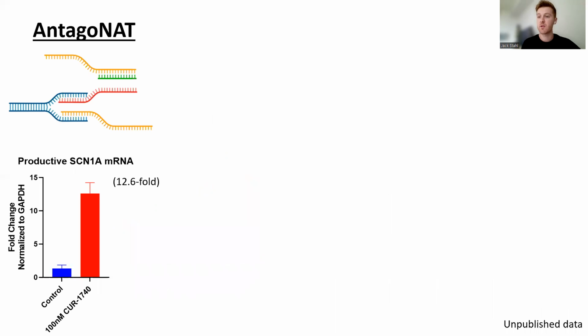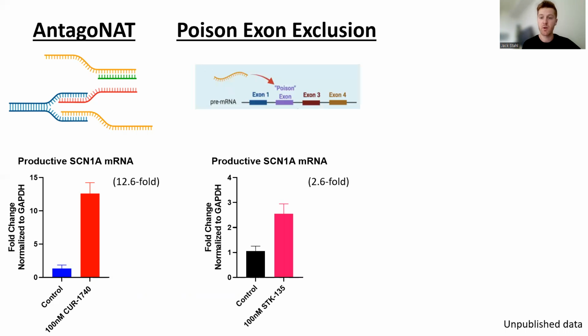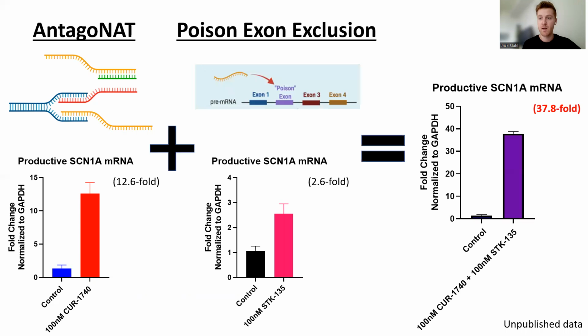In an experiment using 100 nanomolar of SCN1A antagoNAT in combination with 100 nanomolar of SCN1A splice-modifying oligo, we were able to upregulate SCN1A by 12.6-fold with 100 nanomolar of the antagoNAT, 2.6-fold with 100 nanomolar of the splice-modifying oligo, and 37.8-fold with 100 nanomolar of both in combination.